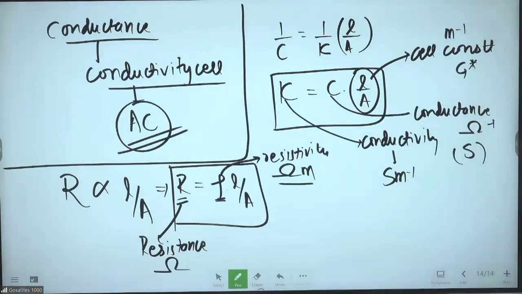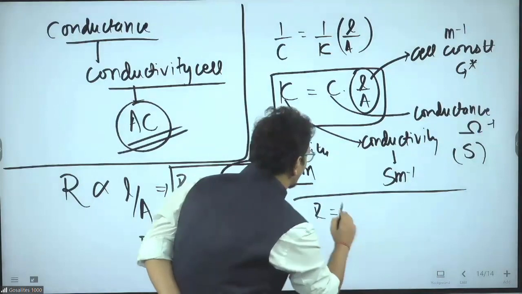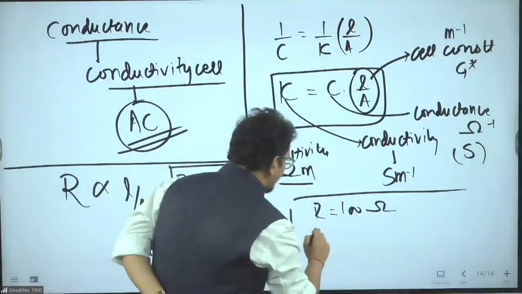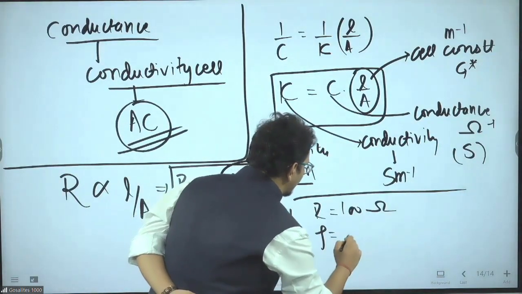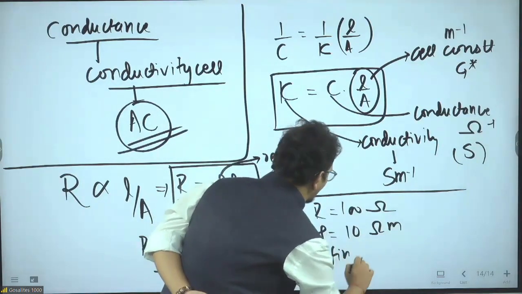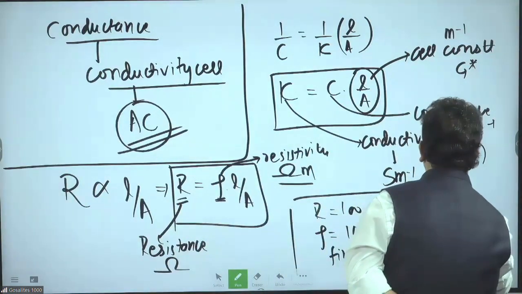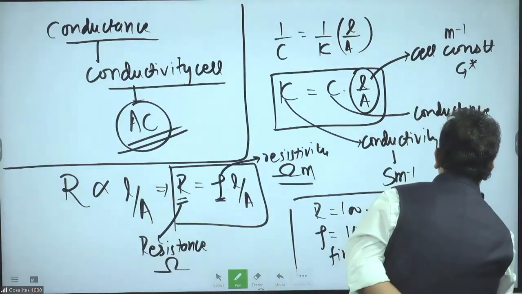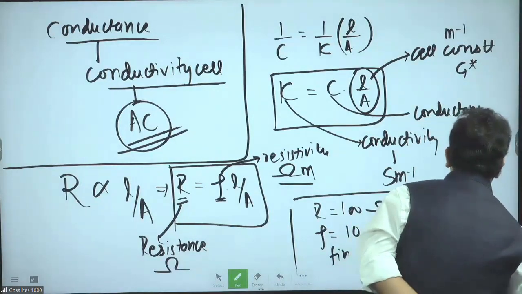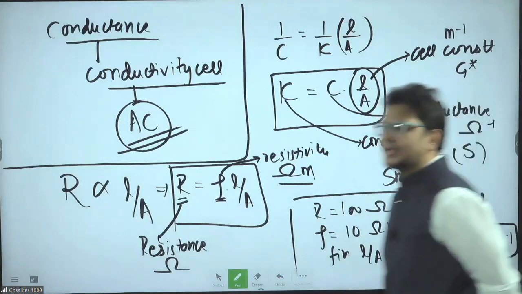Which kind of question will they ask you? They will say resistance is 100 ohms, resistivity is given as 10 ohm meter, find the cell constant. So a simple funda is there: 100 is equal to 10 into L by A. So L by A is equal to 10 meter inverse. Questions like this are there in the NCERT solved example also. This kind of question can be asked.